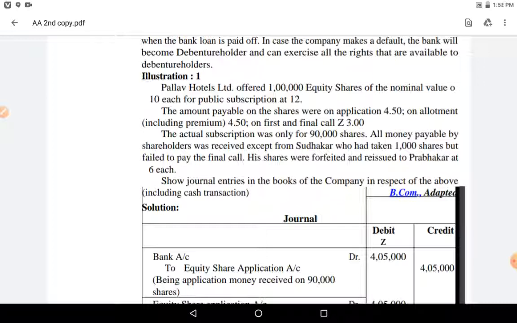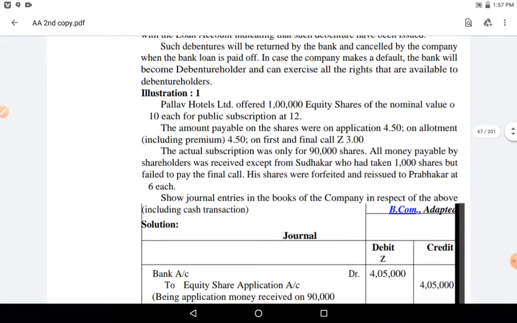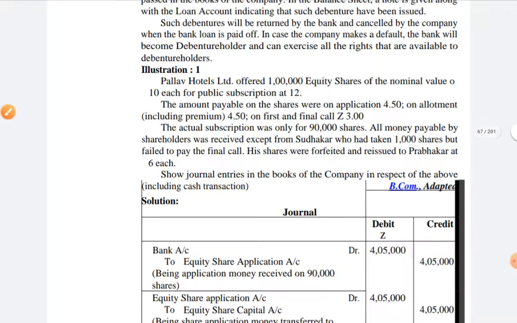This could be the last problem we discuss of this chapter, as we have already discussed many questions relating to this. And for you people, I am telling you all, do this problem. Illustration 1 is there.